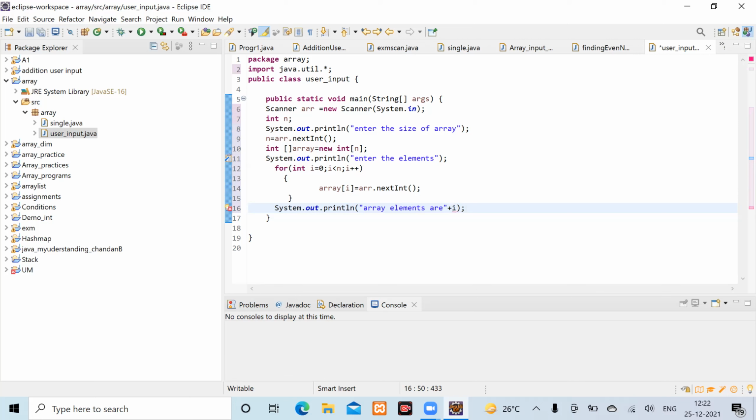No, you are writing wrong. I just said you have to just print the array element. So if you write i, what is it going to print? You tell me. If you write plus i, what is it going to print? It will print... No, sir, it's an error.